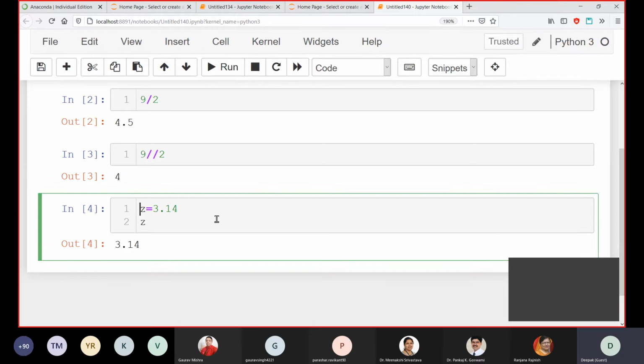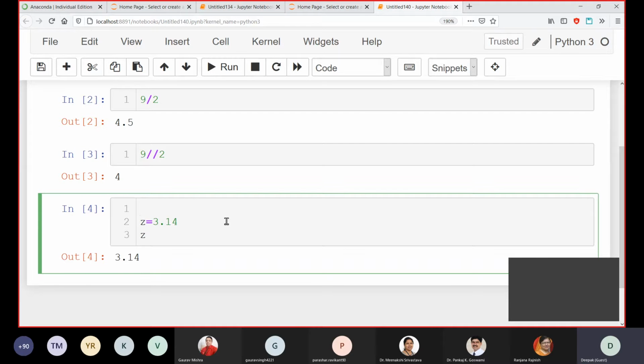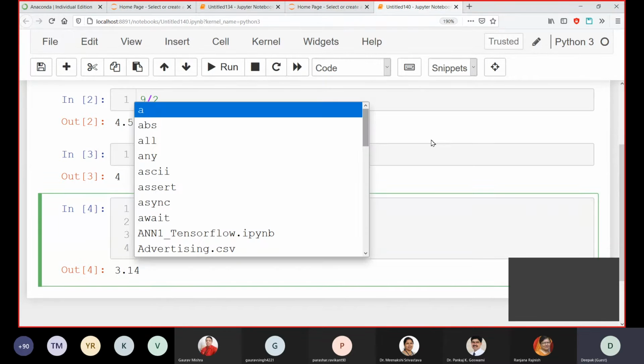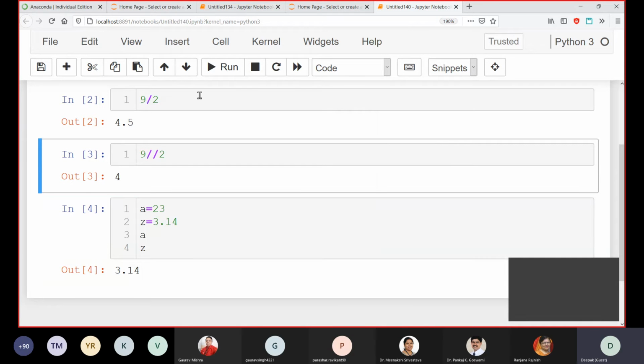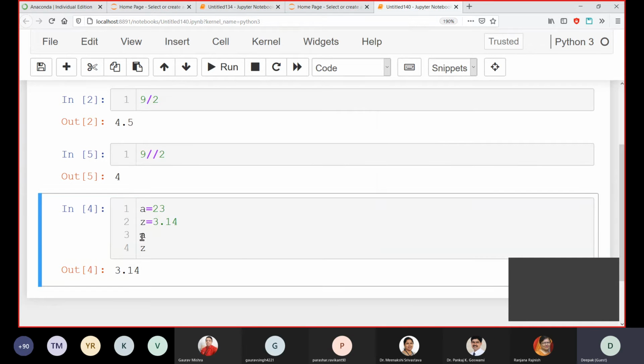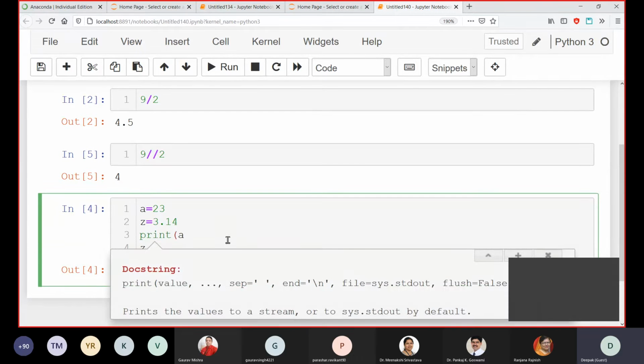I also told you in the last session that if you want to show two things, you can't see both by just typing the name of the variable. You will see only the last one. If you want to see both of them, you need to use the print command.